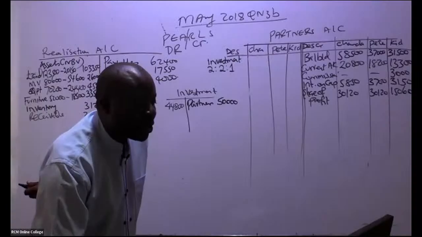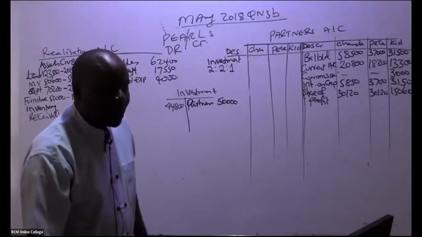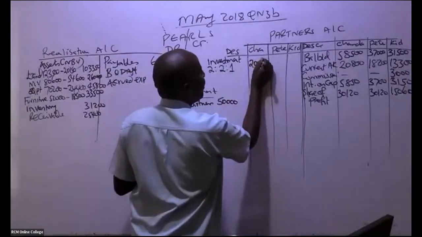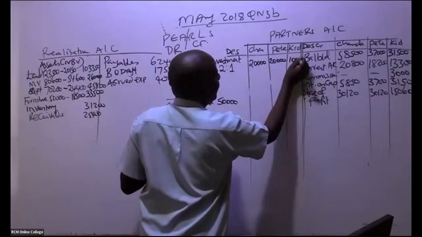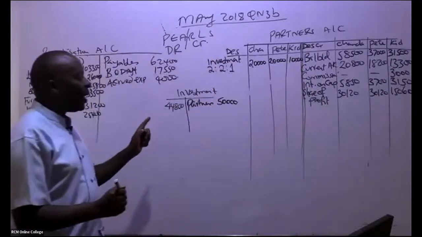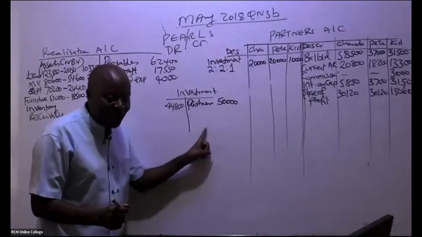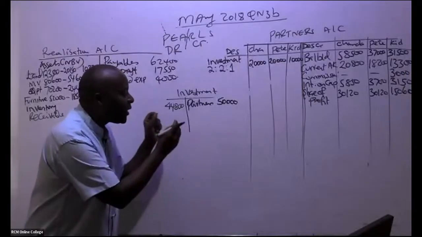So in this case here, could you kindly apportion this 2:2:1? So this gives us 20, 20, 10. This gives us 20,000, 20,000, 10,000 like that. But now remember, these partners made a profit in the process. There was a gain on this investment.